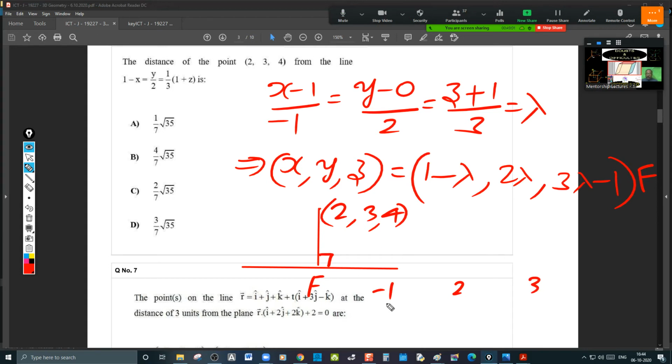A1, B1, C1 हो गया. Or A2, B2, C2 we want. That means write the DRs of these two, F and this point. 1 minus lambda minus 2, that is 1 minus lambda minus 2, minus lambda minus 1, plus 2 into the difference of these two, 2 lambda minus 3.